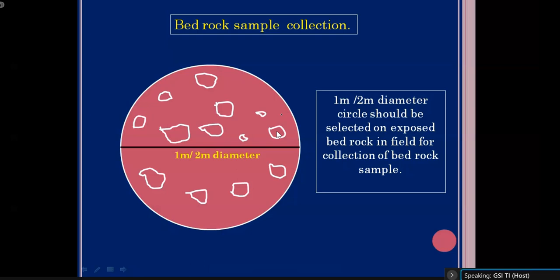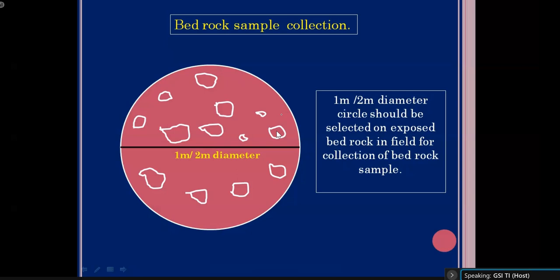We have to record the latitude and longitude from where we have collected the bedrock sample, because if you don't have the location, it is of no use. Okay, that's why before collection of the bedrock sample, you have to note down your location, that is the GPS location from where you have collected the sample. Then you have to give a sample number, because during a geological study you are going to collect a number of samples.